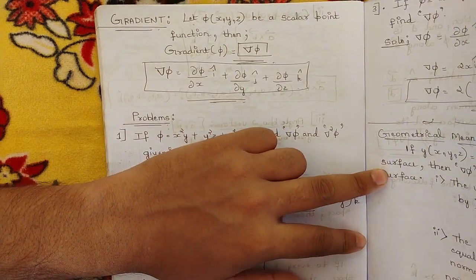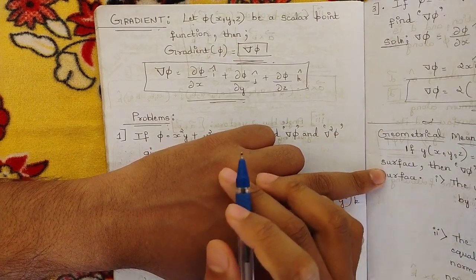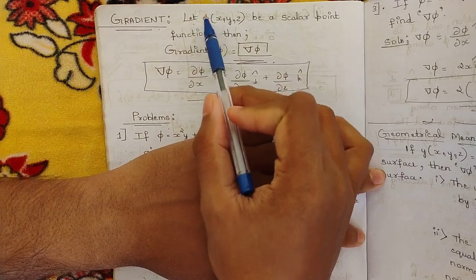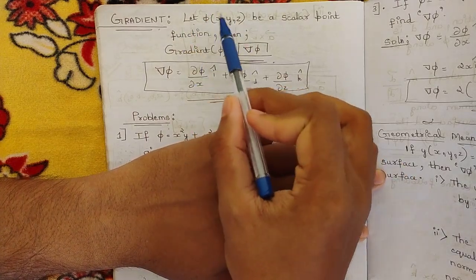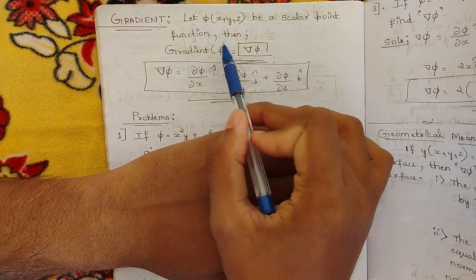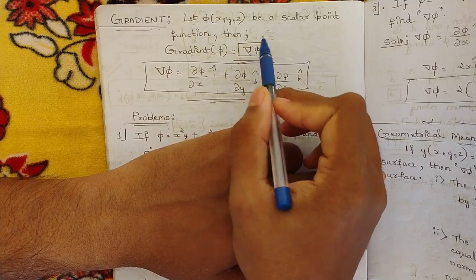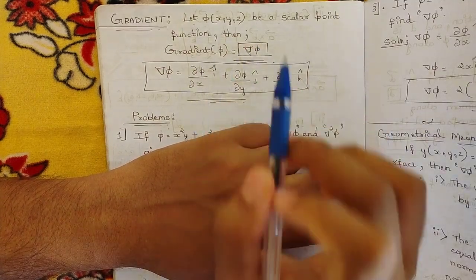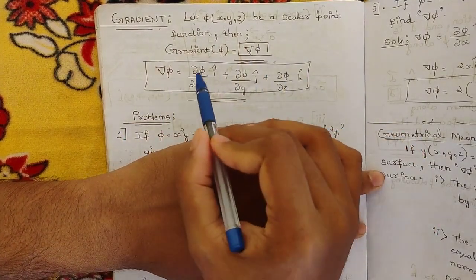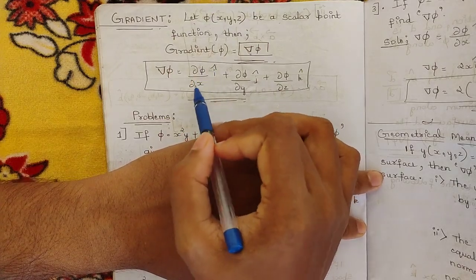Now let us see one more important concept, that is related to gradient. Okay, gradient, this is very important while we solve the problems. Gradient, let phi, that is the scalar point function, phi of x, y, z, be a scalar point function, then the gradient of this phi is given as del into phi, that is del phi. Okay, so in this way gradient is represented, and the formula for gradient is given by del phi is equal to dou phi by dou x into I cap, that is dou by dou x into phi.